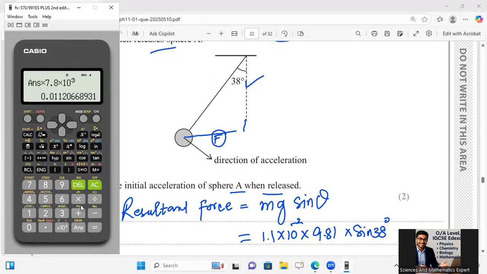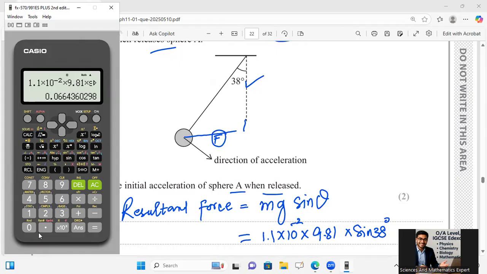Let's check what he is giving us. Then I will say here 1.1 multiplied by 10 raised to power minus 2, multiplied by 9.81, multiplied by sine 38. Sine 38, bracket close, will give us the value 0.06 over there.